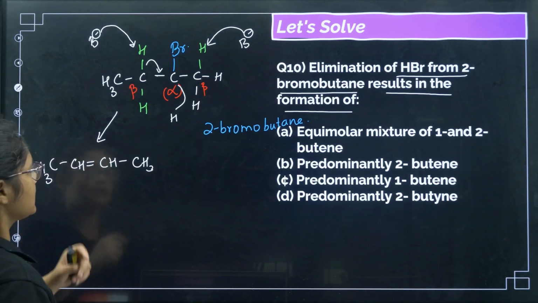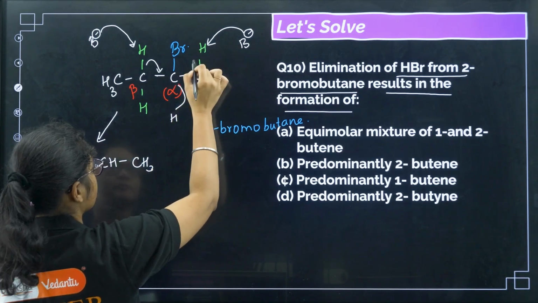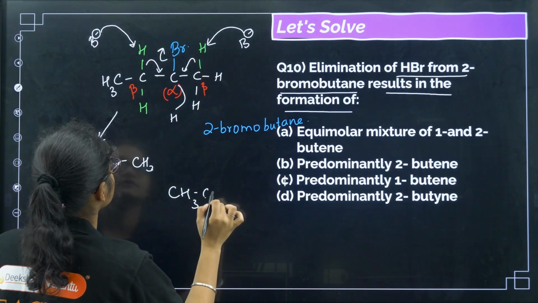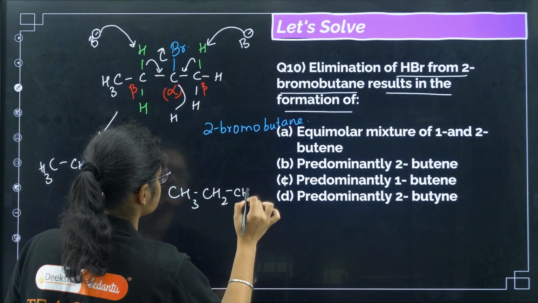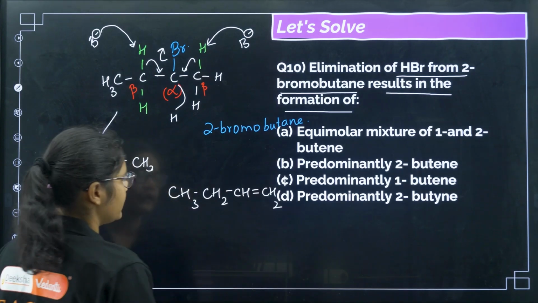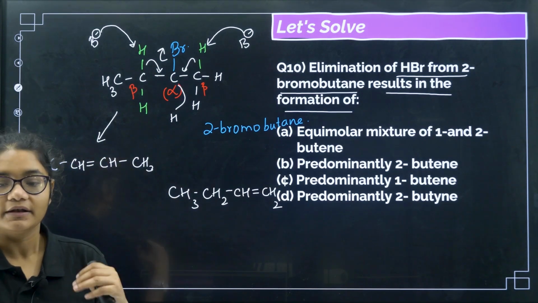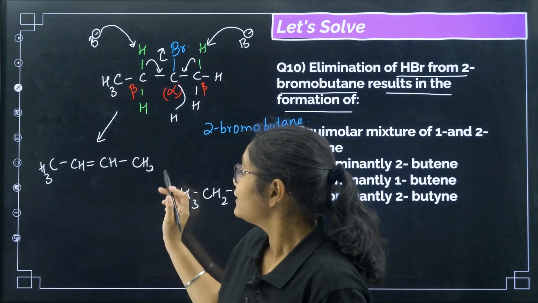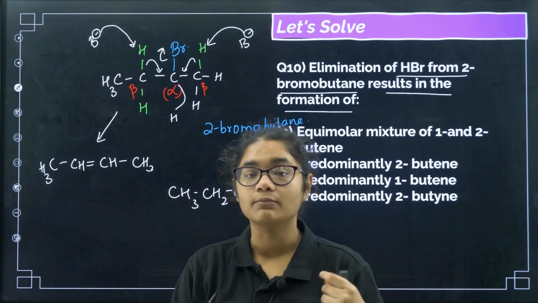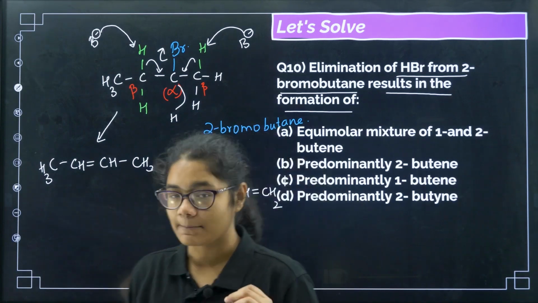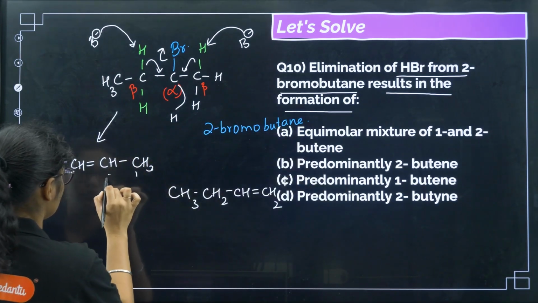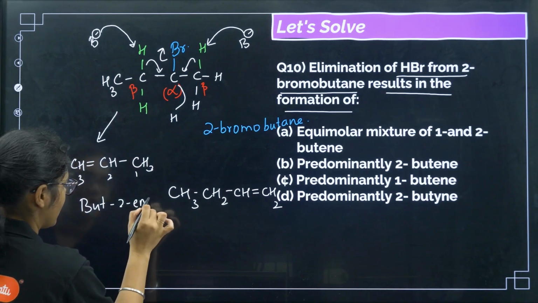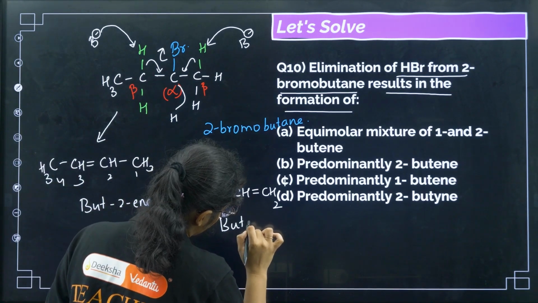So this will give one product. If this hydrogen is taken out by the base, then this one will go and this one will form. So this one will give you CH3, CH2, CH, double bond CH2, right? So these are the 2 products formed here. Now you need to know which one is the major product here. So what is the name of this compound? But-2-ene, 1, 2, 3, 4. So I can say this is but-2-ene and this is but-1-ene, right?